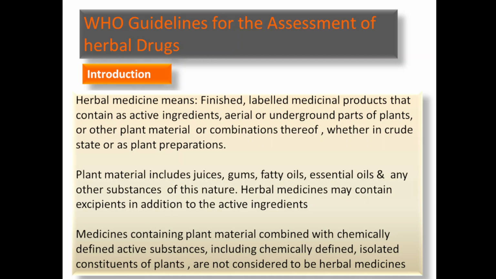Plant material includes juices, gums, fatty oils, essential oils or any other substance of this nature. Herbal medicine may contain excipients in addition to the active ingredient. Medicine containing plant material combined with chemically defined active substances, including chemically defined isolated constituents of plant, are not considered to be herbal medicine. So sometimes it also contains the isolated constituent from the plant.